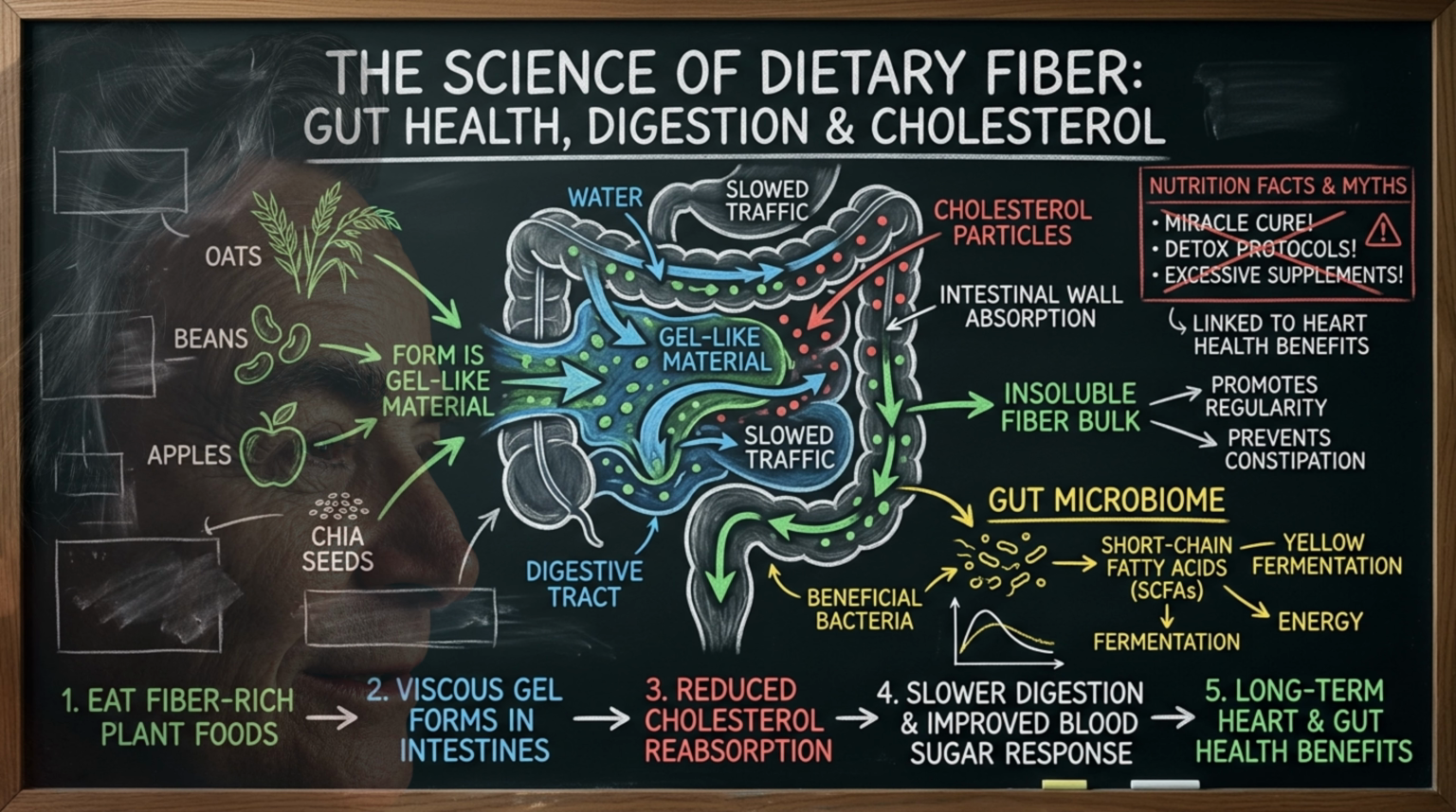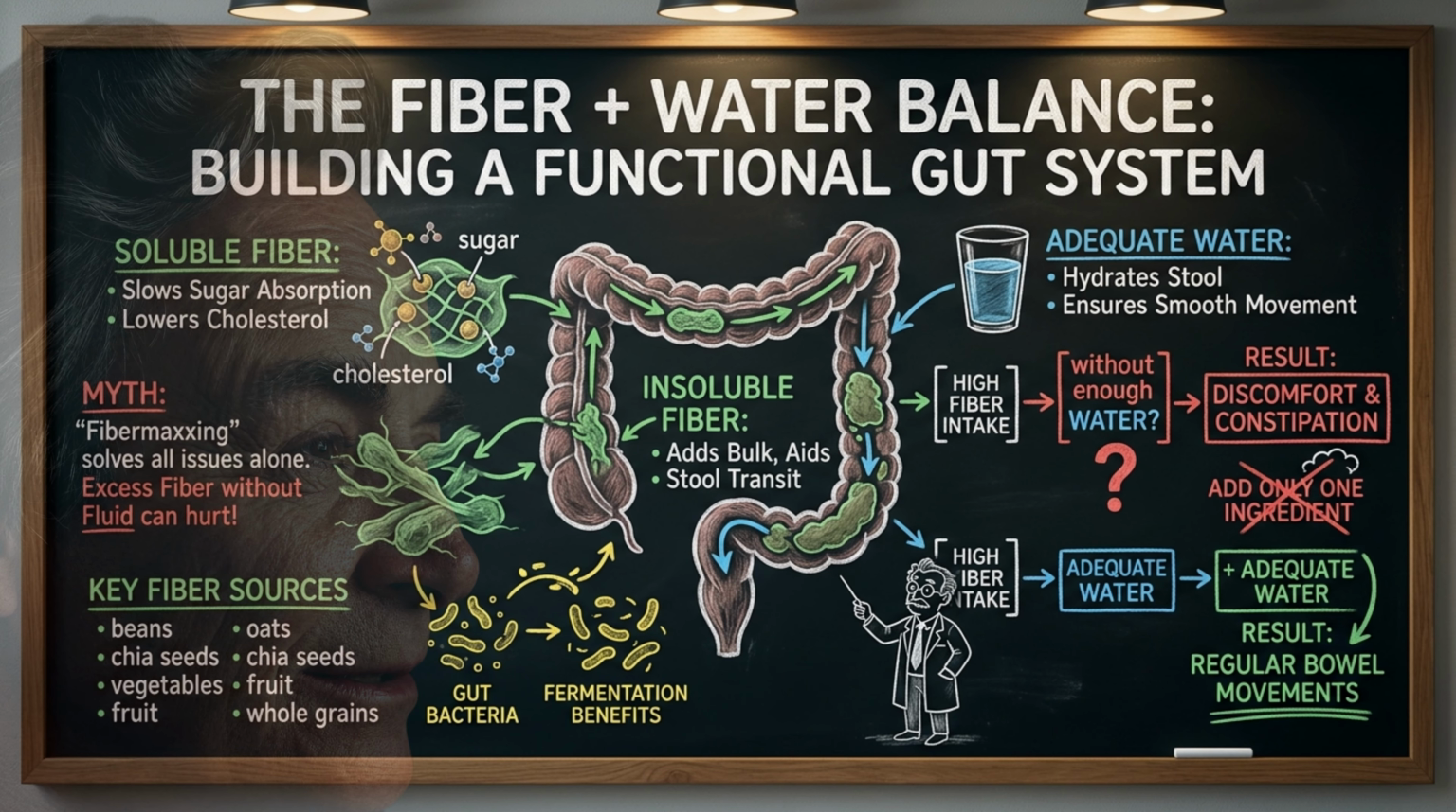Some soluble fibers can help reduce cholesterol absorption. Think of the gel-like material as changing the traffic inside the digestive tract. It is not a miracle cure, but it is one reason fiber-rich eating patterns are linked with heart health benefits. Fiber can support regular bowel movements, but water matters too. Adding fiber without enough fluid can make some people uncomfortable. Digestion is not only about adding one ingredient. It is about building a system that moves well.